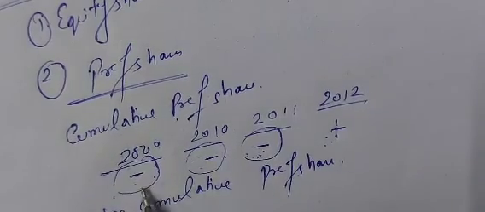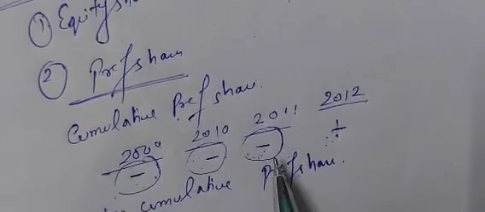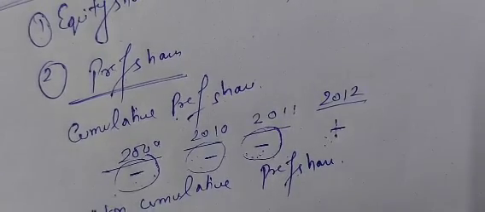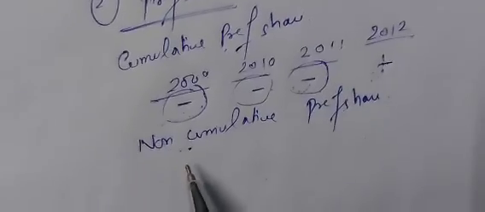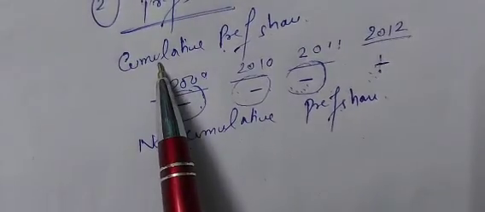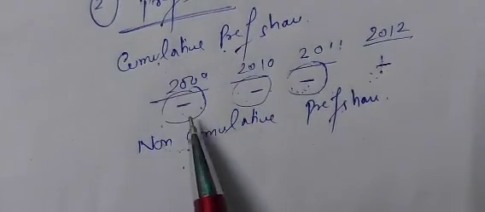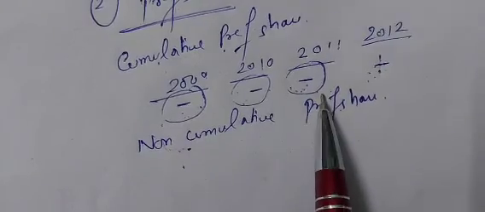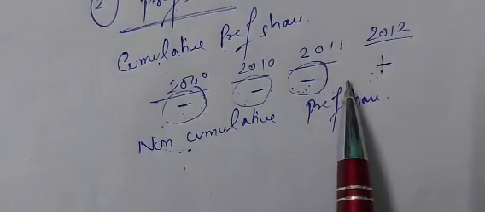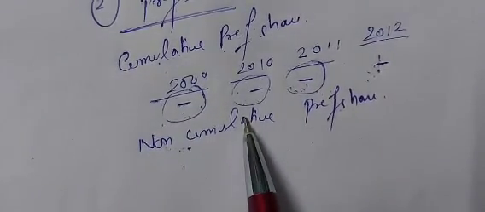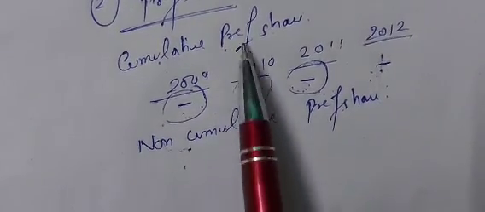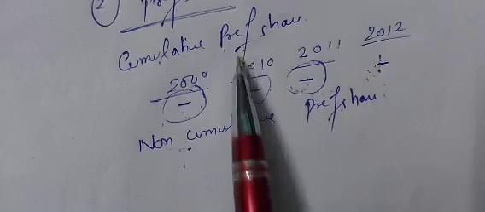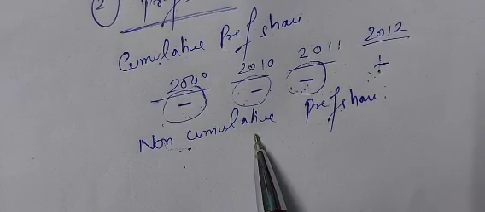In the year of profit, the dividends of the loss years will not be paid, because it's non-cumulative. But in case of cumulative, the dividend of the loss years will be paid in the year of the profit. Is the difference between cumulative and non-cumulative preference shares clear?